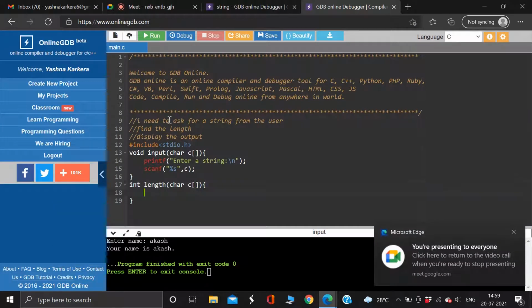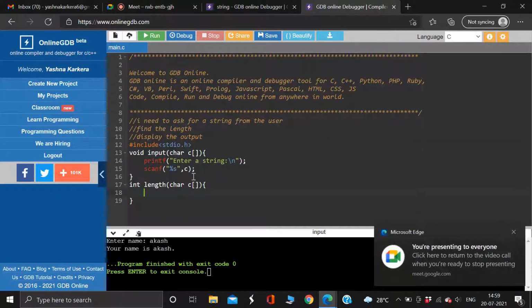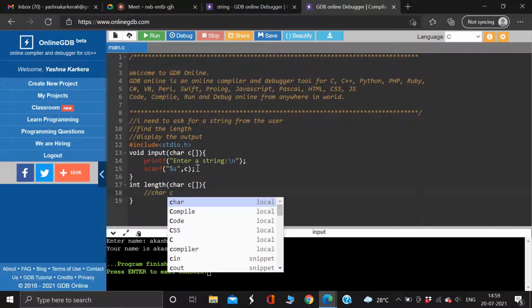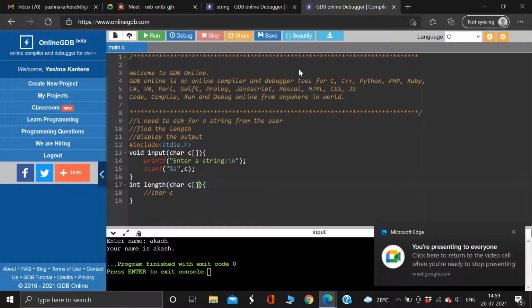So, guys, length. Yeah, correct. But let me give you an explanation for what it is. Basically, if I write char c, c is going to carry just one character, and it is not a string. Okay, you're right, Tribhuvan.